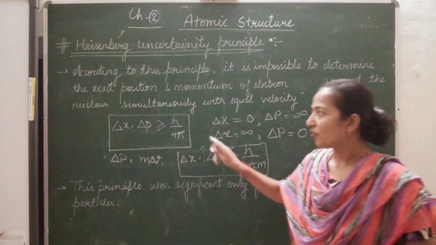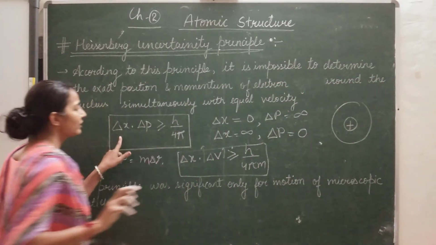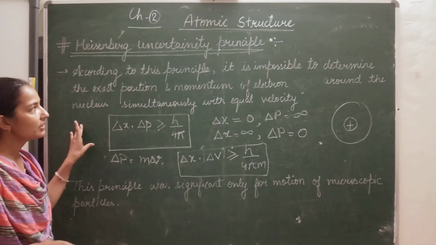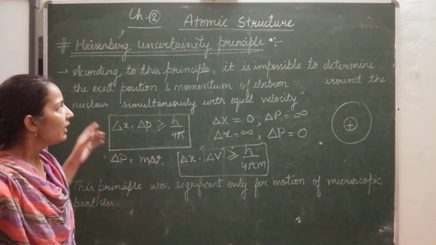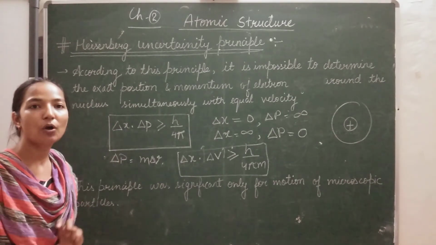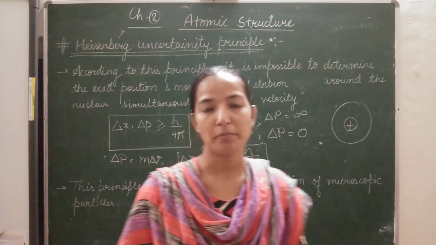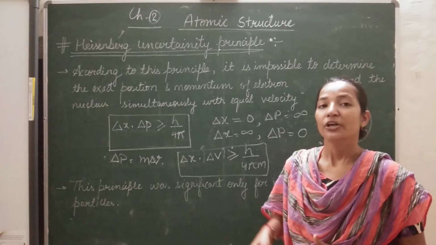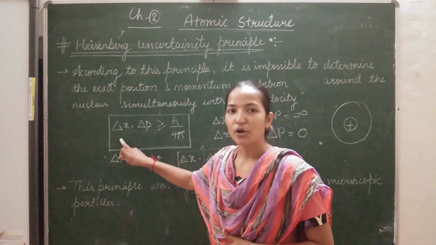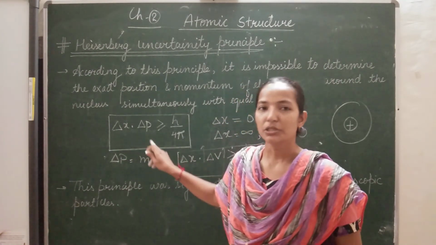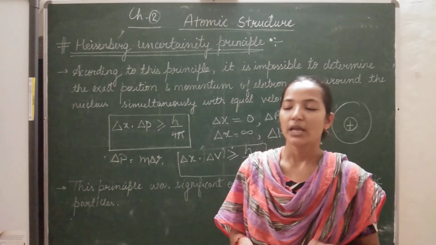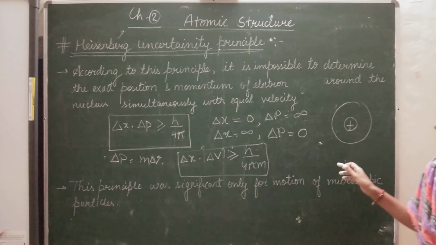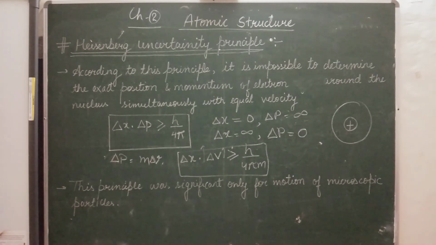One more thing: why he told that there is always uncertainty in the position as well as the momentum. There was a reason that we will study later. He gave this relation according to the wave nature of the electron, because the electron shows wave nature as well as particle nature. Due to wave nature, we are not able to calculate the position as well as the momentum of the electron more precisely at the same time. So this is all about the Heisenberg uncertainty principle.